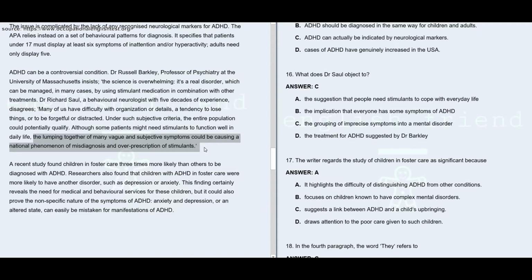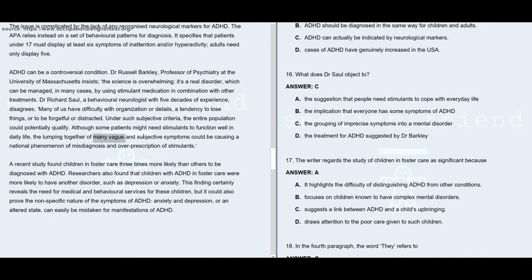So he is of the opinion that everyone has some problems associated with organization or details or, generally speaking, attention, which are similar to the symptoms that are considered for ADHD. So many people who don't have this disorder might be wrongly diagnosed and prescribed stimulants if these vague and subjective symptoms are lumped together.